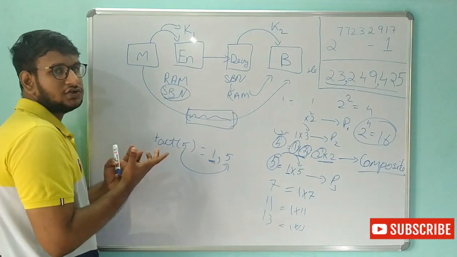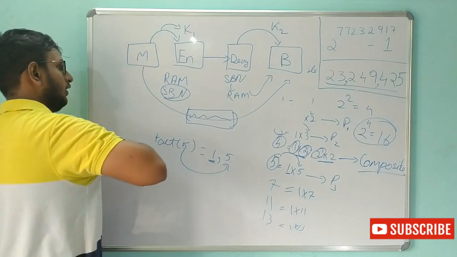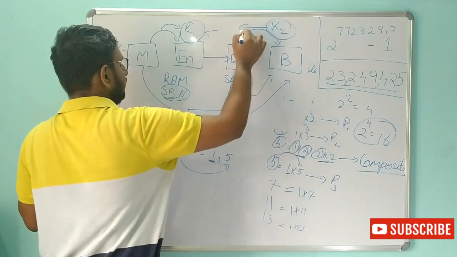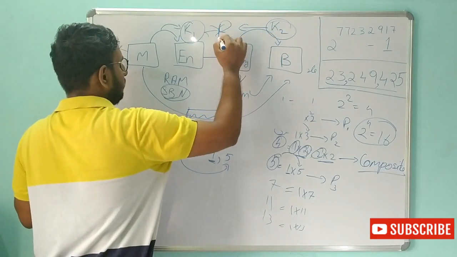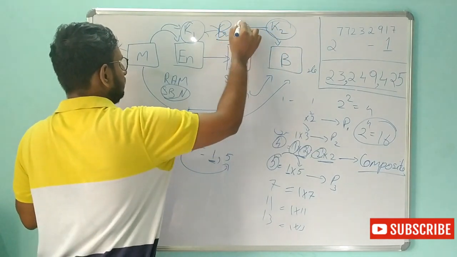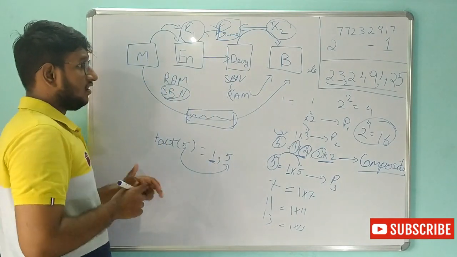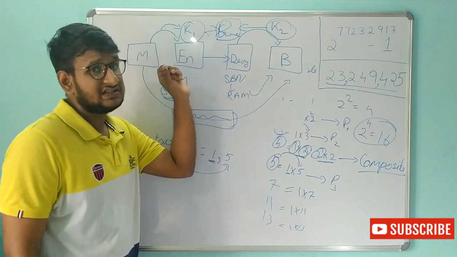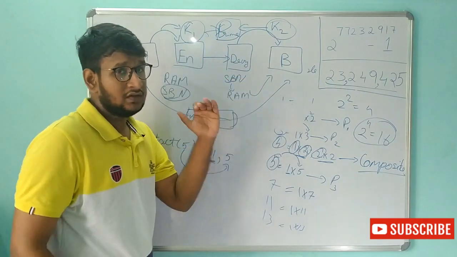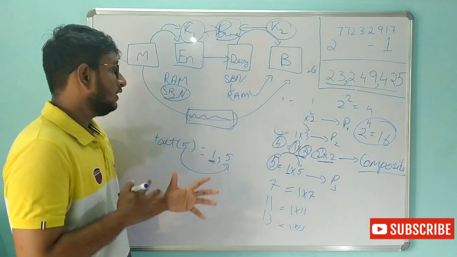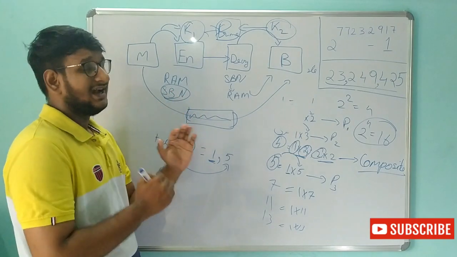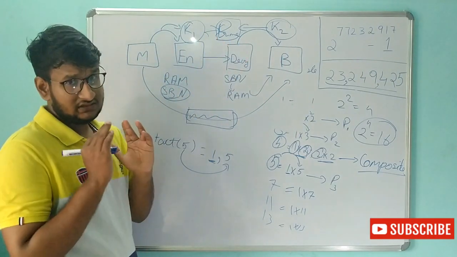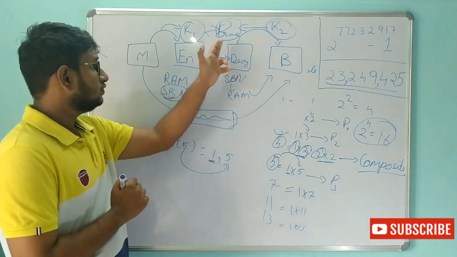Where the prime number comes into the picture is in order to find these keys. These keys are derived by using prime numbers. If the prime number is very small, like 2, 3, or 5, anyone can decipher these two keys, because they can be easily found by using small prime numbers.